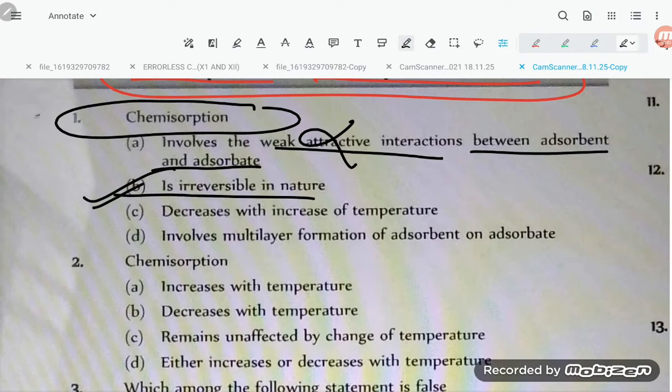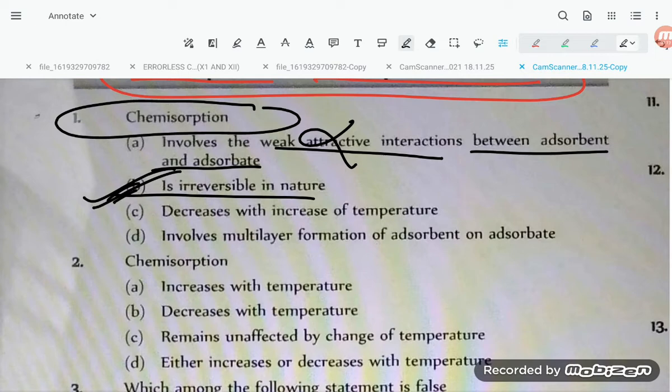That is correct, because chemical adsorption is an irreversible process. If it is physical adsorption, it will be reversible, but in the chemical process, breaking of bonds and formation of bonds takes place, that is why it is irreversible. So option B is correct, students. Always keep in mind, chemical adsorption is irreversible due to formation of a new bond in a compound.